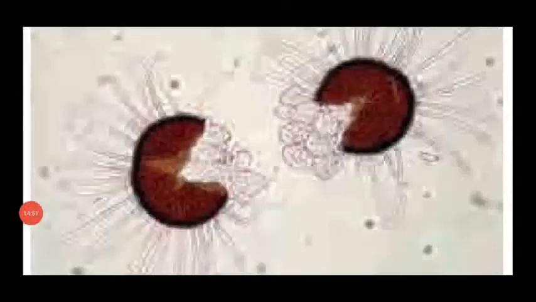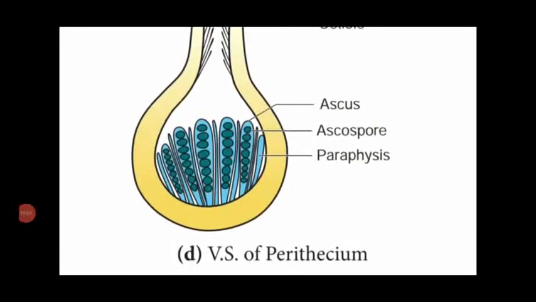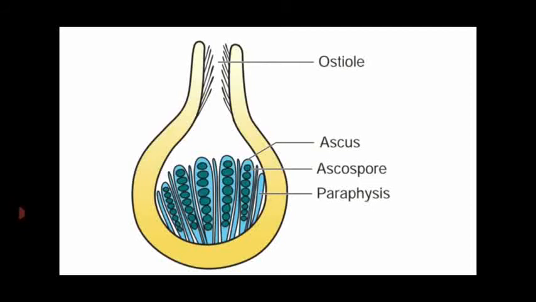Dear students, this is the structure showing a fruiting body that is completely closed, named Cleistothecium, which means completely closed. Next one, Perithecium, which is flask shaped and open at the tip, named the ostiole.